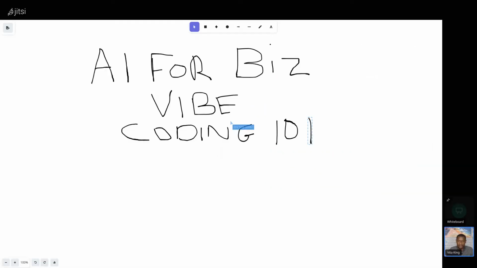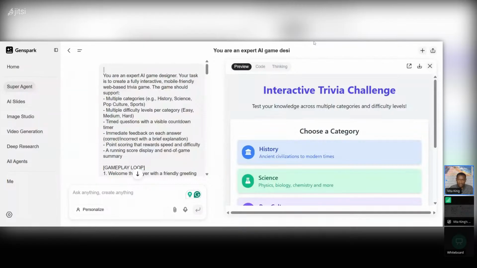Now let me share my screen again so I can show you the output that I was talking about, right? So I'm going to share my screen again here. Okay, let me go back to the other trivia game that I created earlier on that was very specific, right, in terms of my output? So let's go back here. Okay, let's share that screen. If y'all can see the screen here. Okay, I'm sharing this screen right here. Hopefully y'all can see it. Just make sure everybody can see it.